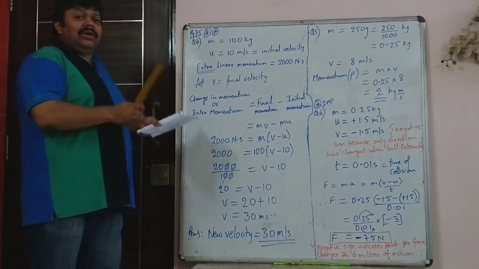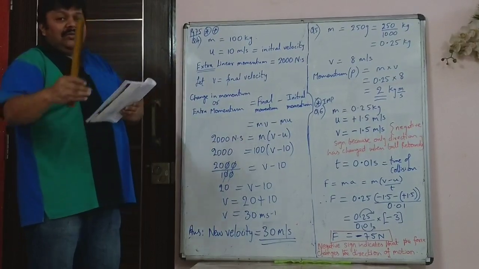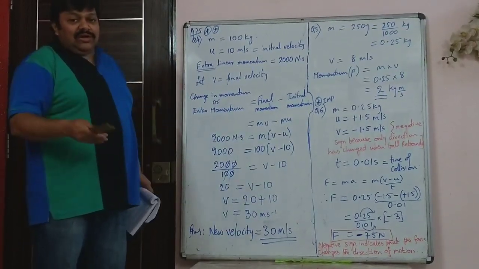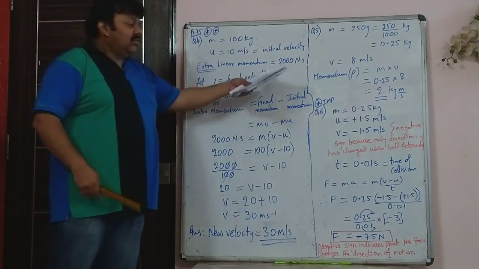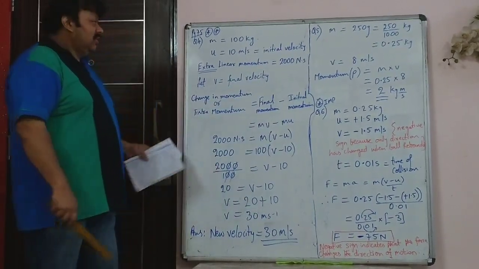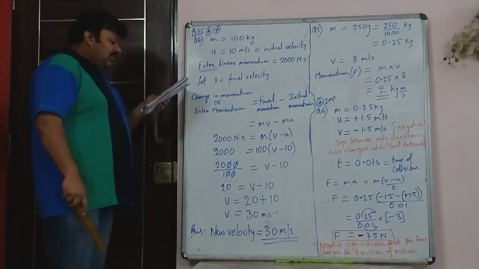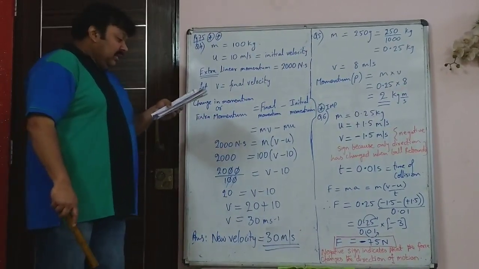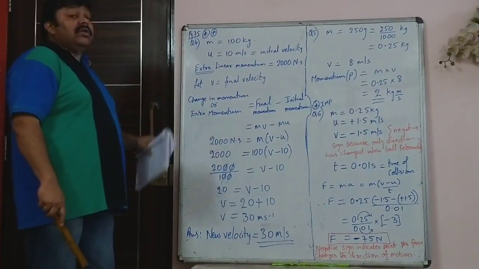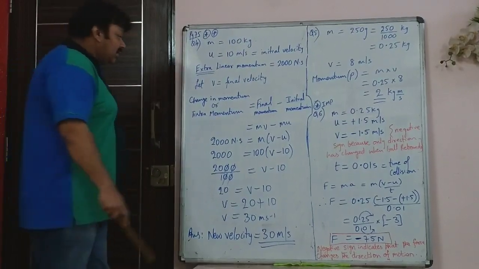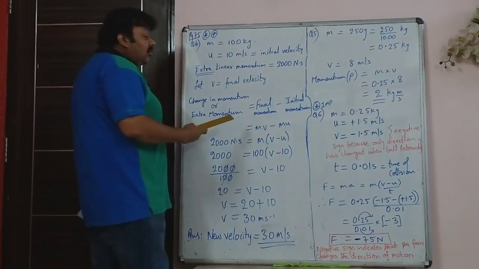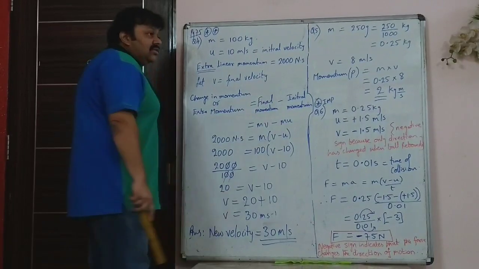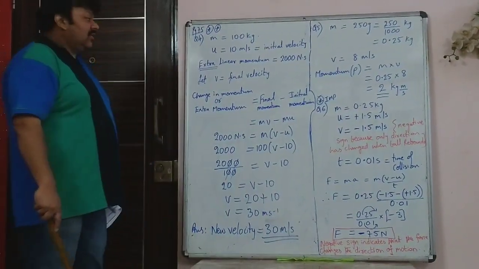Initial was probably 10,000, final became 12,000. So the extra linear momentum is 2000 Newton second. Calculate the new velocity of the motorcycle. You are asked to find the new velocity, that is v, the final velocity.